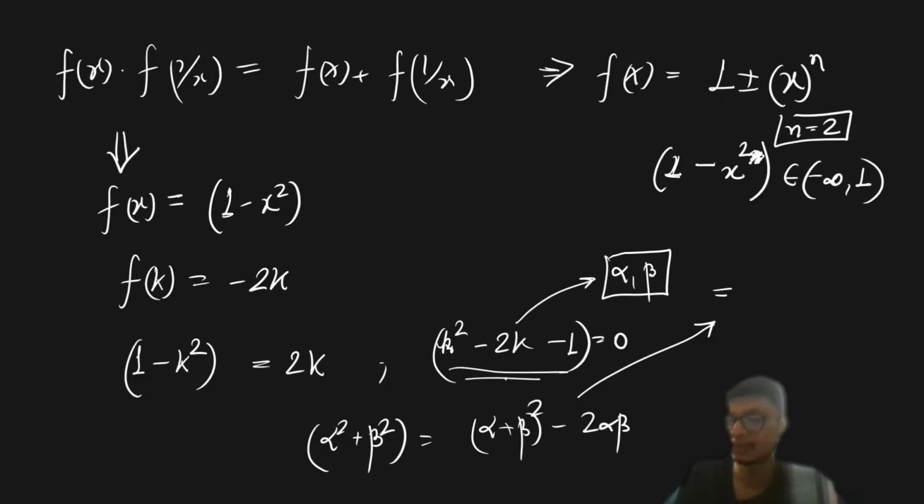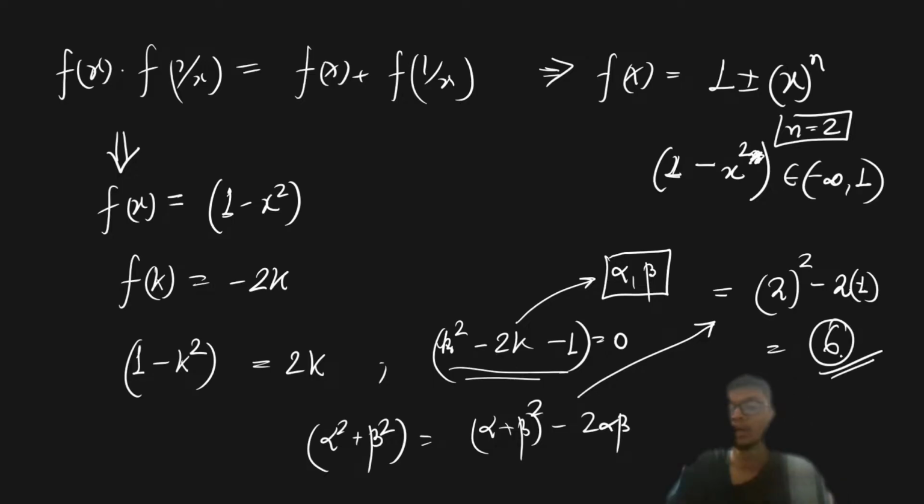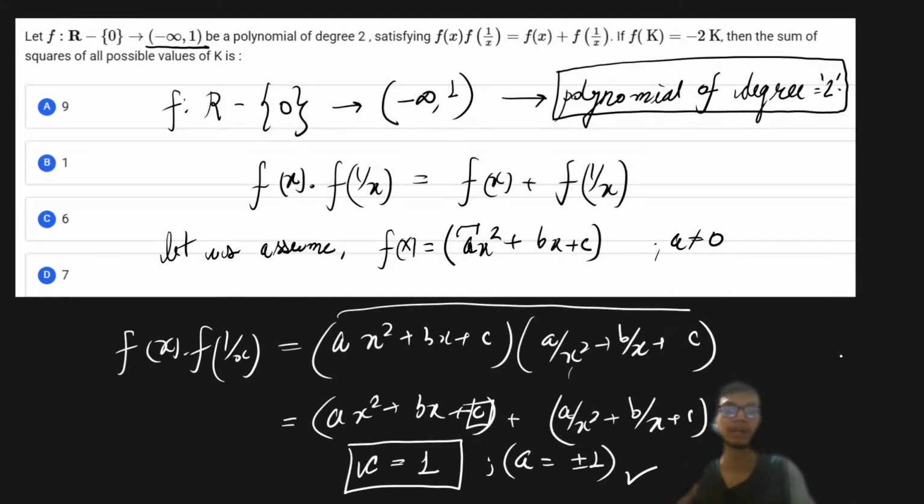So alpha plus beta is equal to minus b upon a from the original quadratic equation ax square plus bx plus c. We will see that this is coming out as 2 squared minus 2 times minus 1, which gives the answer equal to 6. So the sum of the squares of all possible values of k is going to be option number C, that is 6. I hope this is clear to all of you. So with this, we have option C as our correct answer. Please let me know if it is not clear, I will repeat it again.